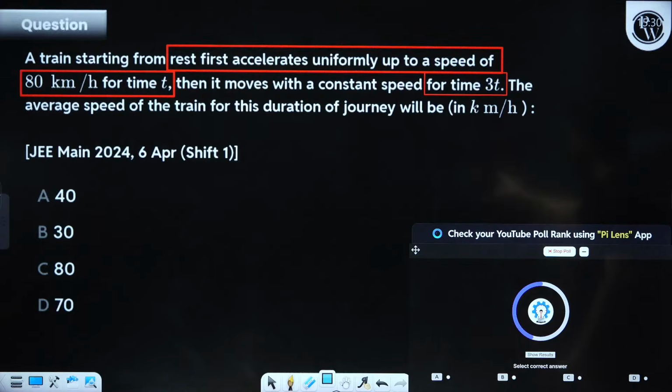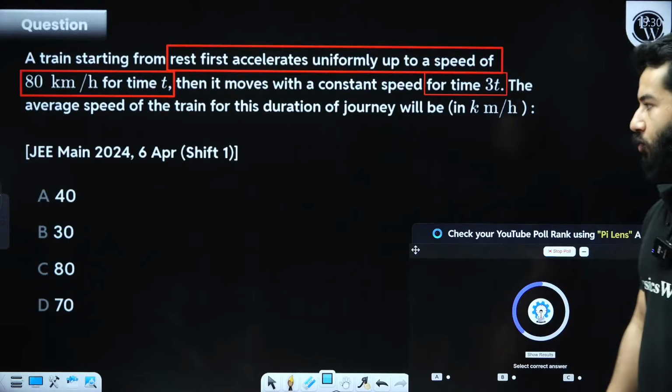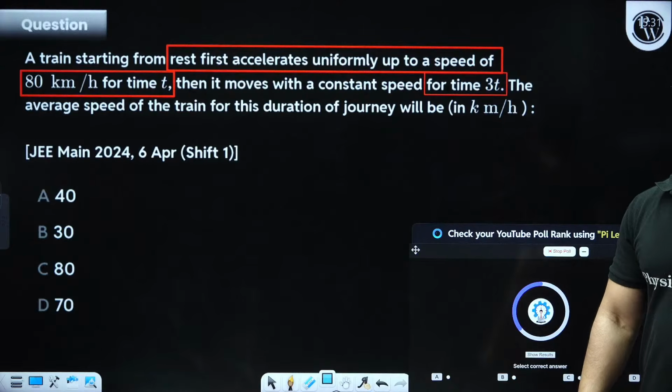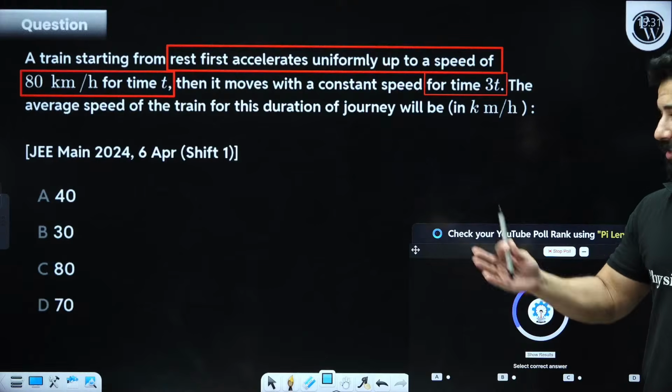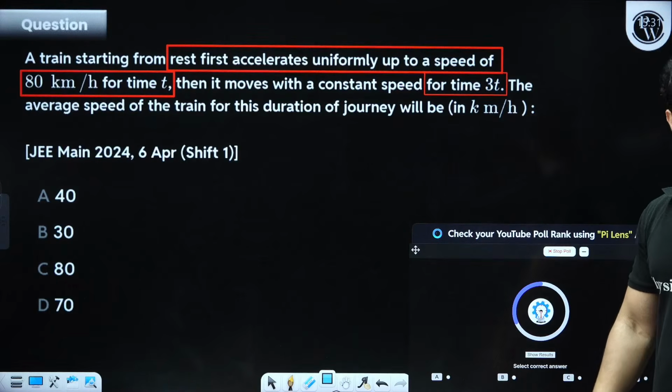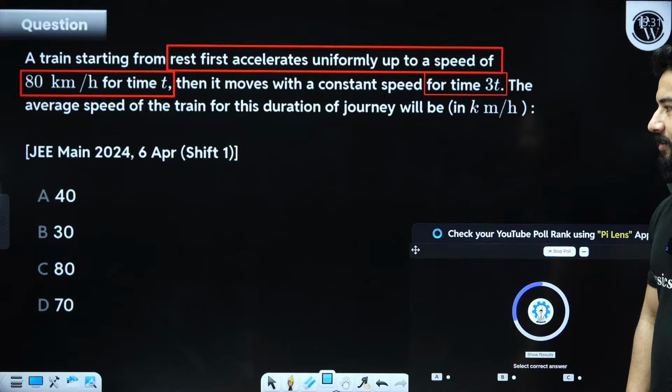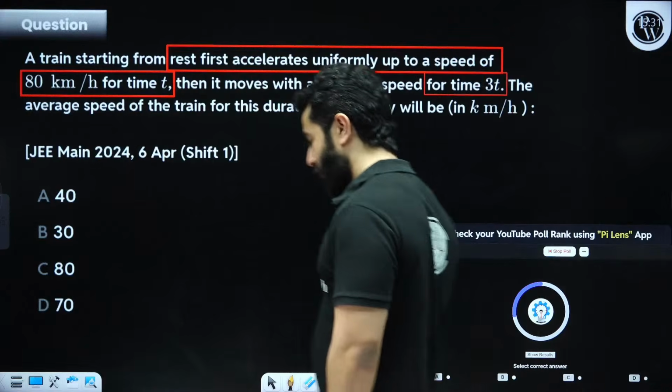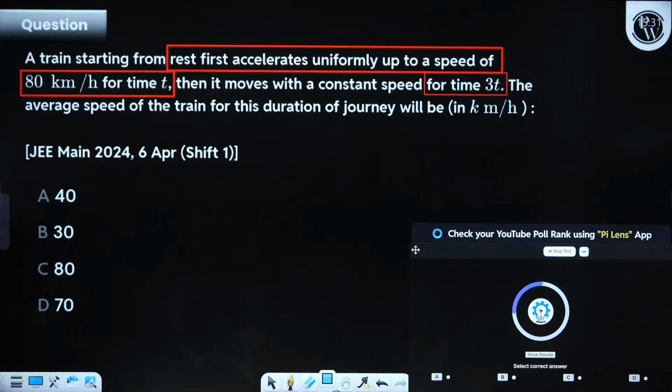And if you want to check your rank, use PyLens app. All right, good, Madhu. I've got only one answer. You guys can't do this problem about average speed. Be quick. 20 seconds remaining. Be quick.